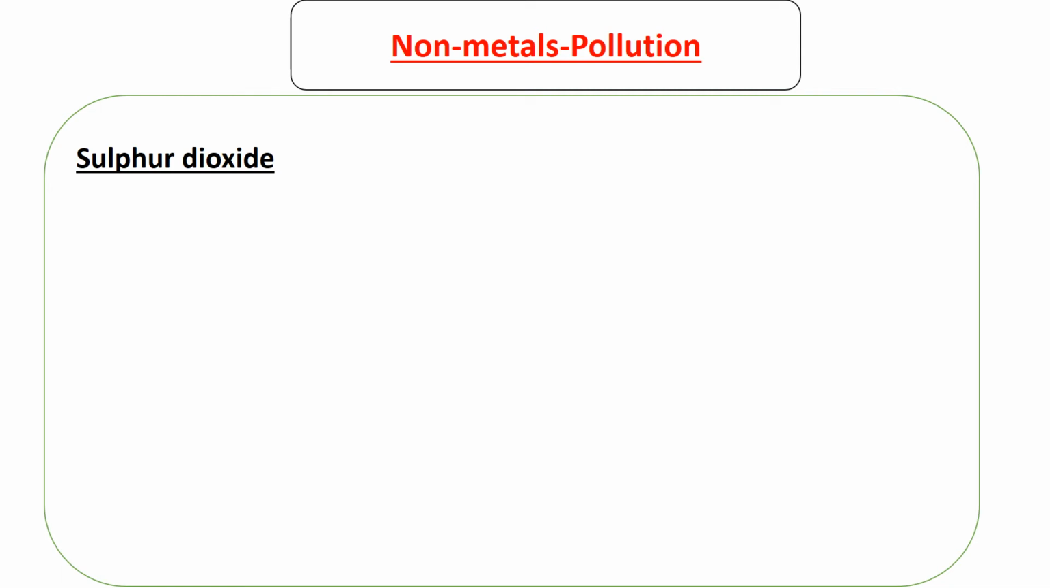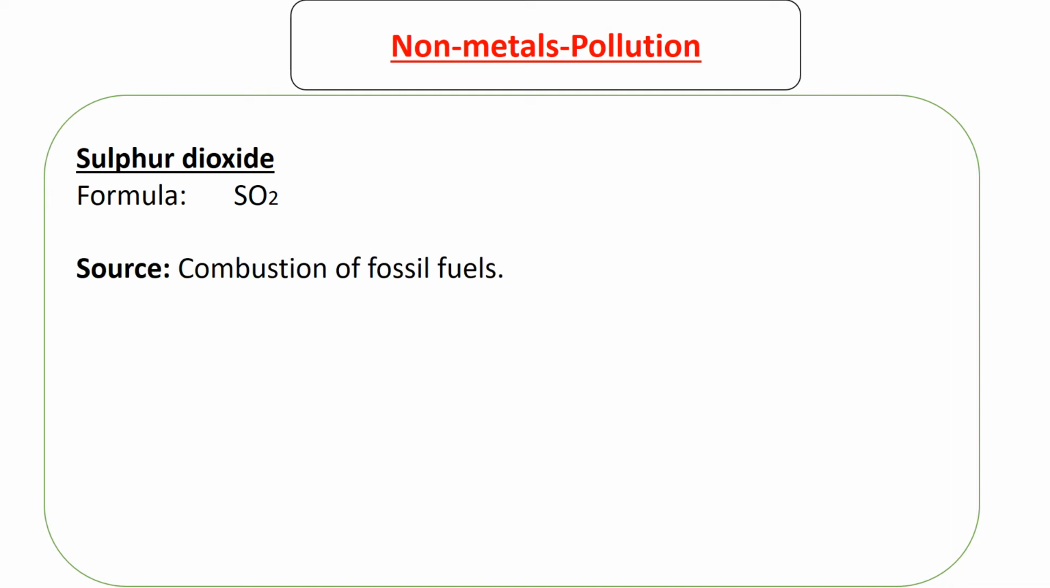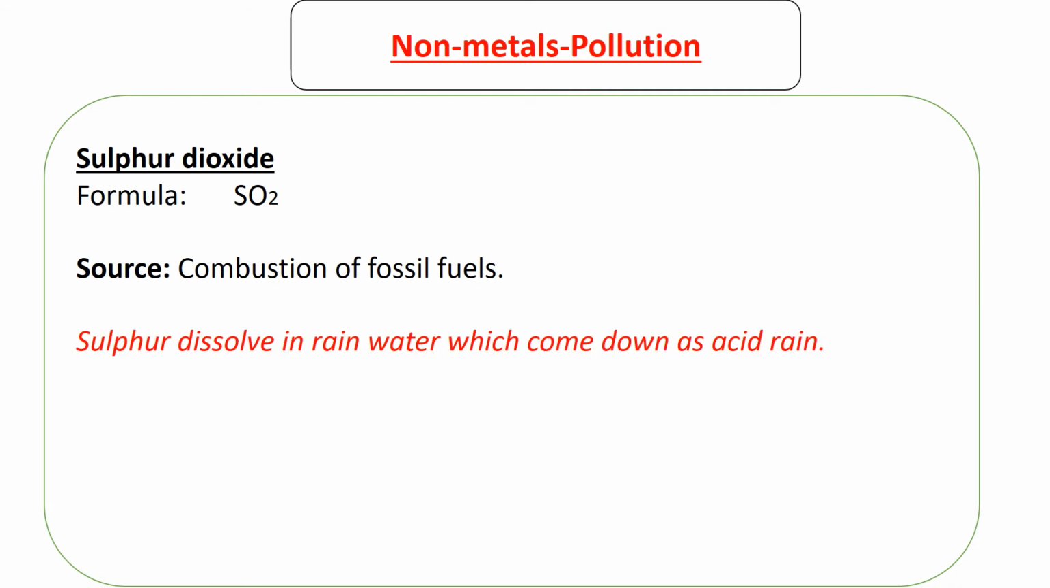Next, sulfur dioxide. The formula, as we know, is this. The source is just the combustion of fossil fuels. So as you are burning fossil fuels, some of which have sulfur, you can end up having sulfur dioxide as the product. Sulfur dioxide dissolves in rainwater, which comes down as acid rain.